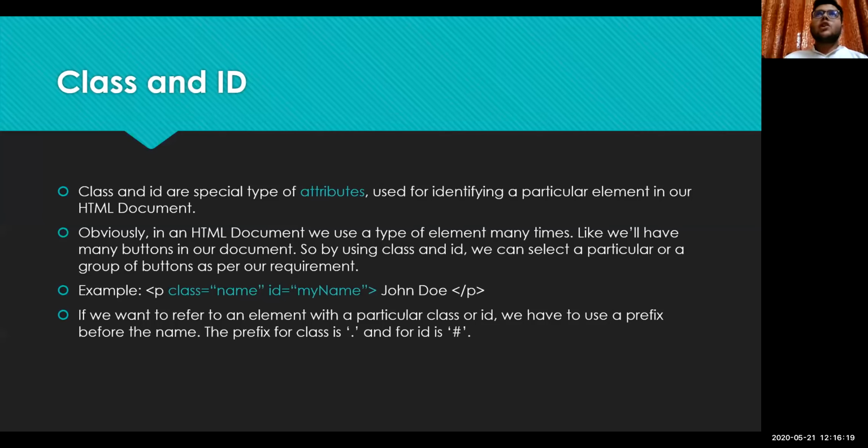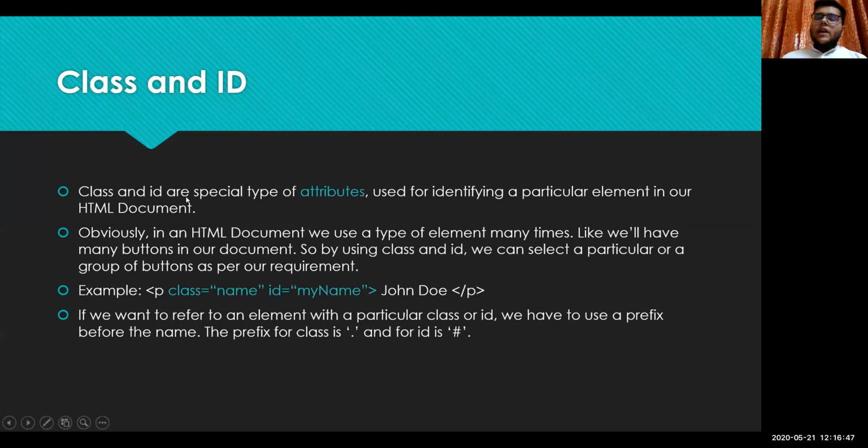Like in a particular website, you will have buttons, text fields and many other things that are repeated. We might need to style them differently, or we might need to take their inputs. So how would the browser know which element particularly it needs to target? For that we use classes and IDs.